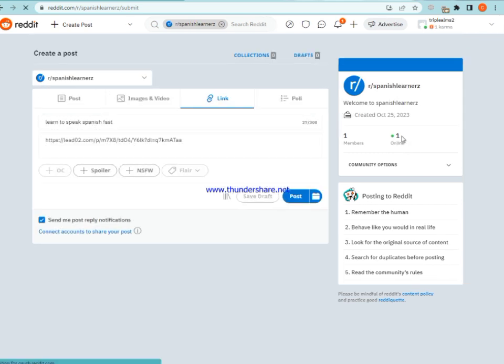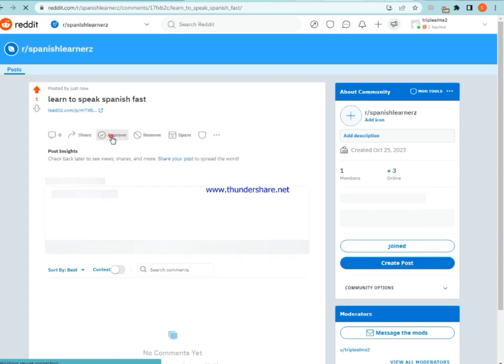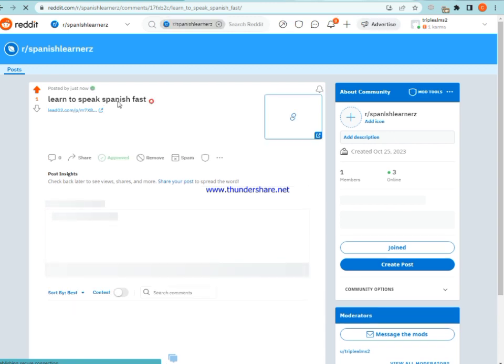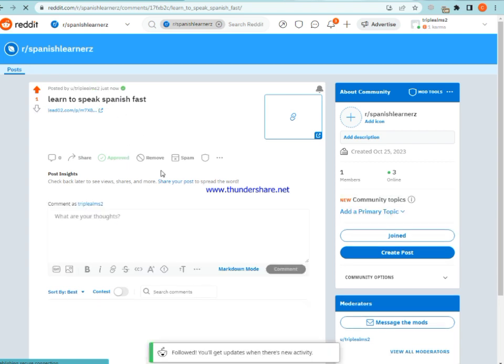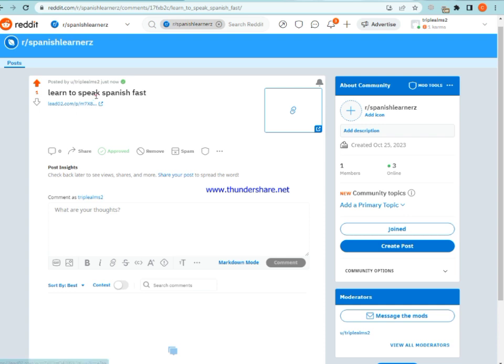Now as you can see, one person is online, which might be us. Then you can approve yourself right here. Sorry, you have to paste this link on your post, so you can make posts as much as you like here, as many times as possible. But please do not use direct linking just like I did right here. Okay, you can use your landing page to post on Reddit, so that Reddit will not ban your account and do not spam.